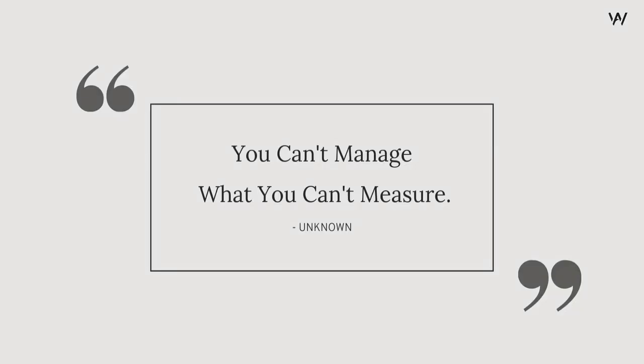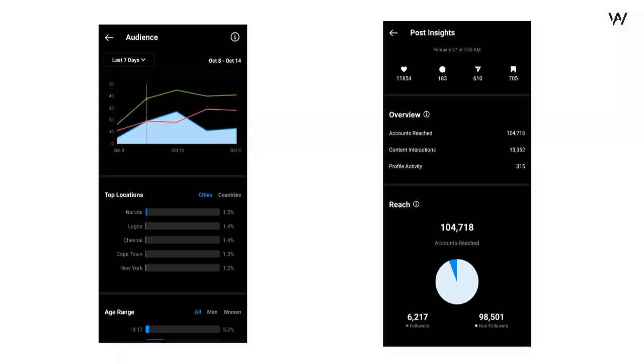Now, there is a famous quote that says, "You can't manage what you can't measure." So insights are basically all about numbers on how many people liked your post, commented, shared, and saved your post, and how much reach your post got, how much of them from your followers and how much from your non-followers. Then we have other data like the top location and age range, and graphs and all those kinds of stuff for our post insights as well as the page insights. These tools are really helpful for our Instagram growth, and we'll be talking about them in the insights and demographics section. Okay, great.